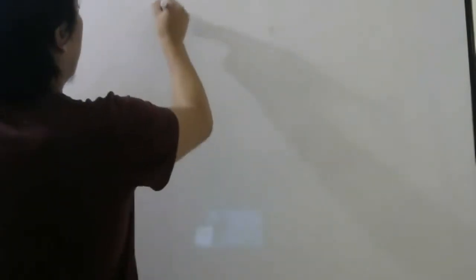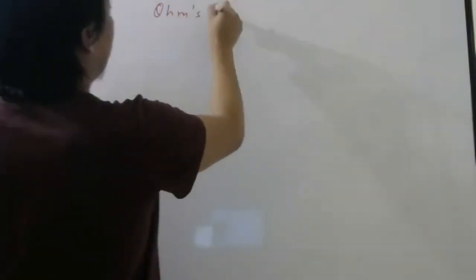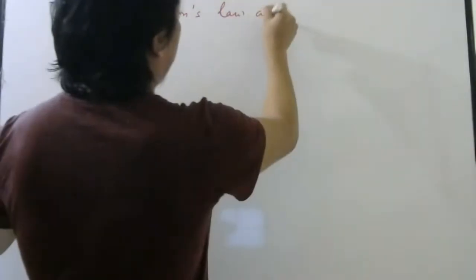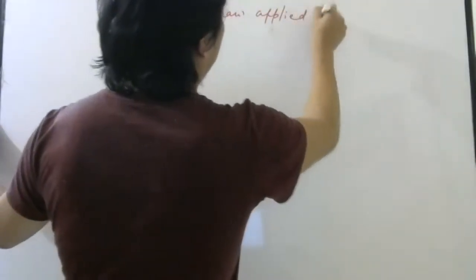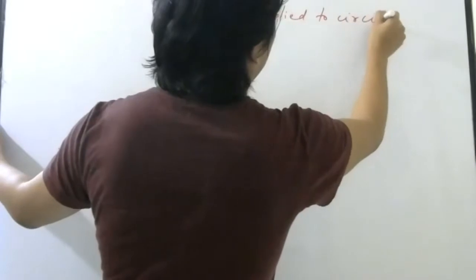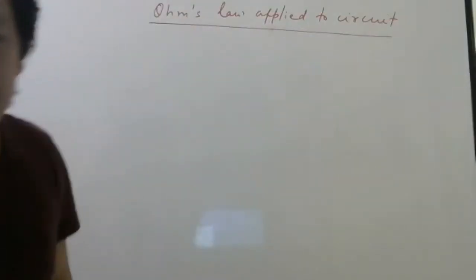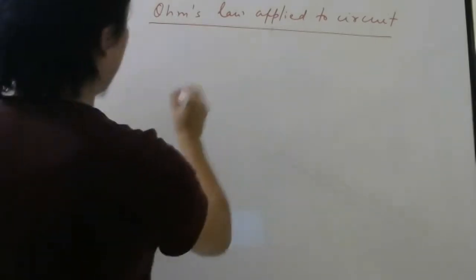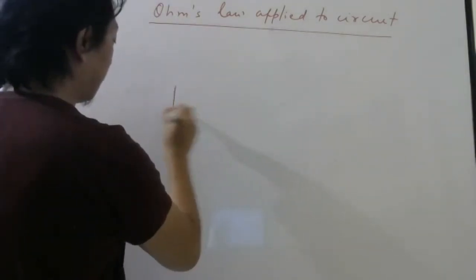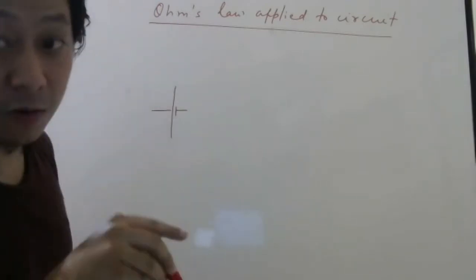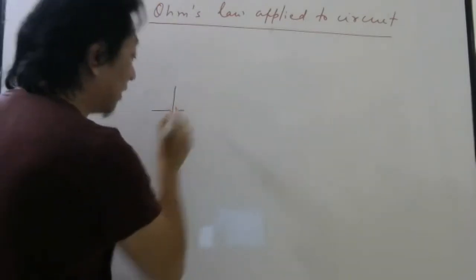a 3-mark question. Ohm's law applied to circuit. So this is the title given in the book also. What I mean is, I have a battery. But now I have to consider the internal resistance.